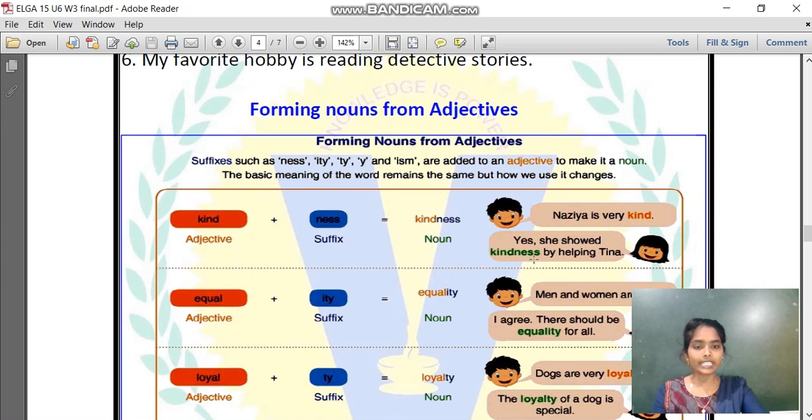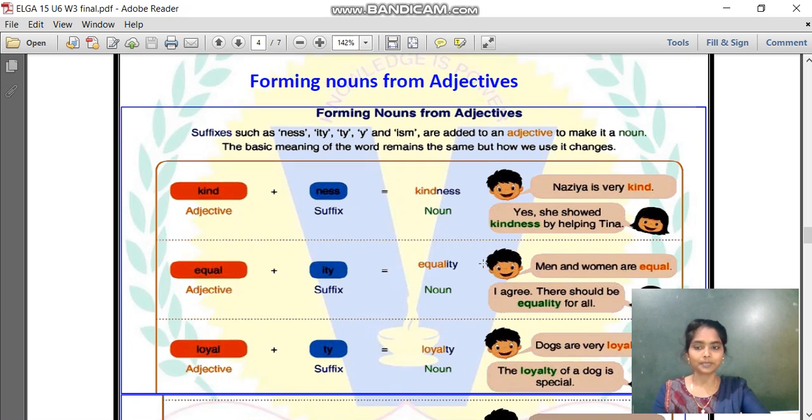In the second, she showed kindness by helping Tina. Here, kindness is acting as a noun. But the meaning remains the same, isn't it? Kindness and kind: the meaning remains the same, but how we use it changes.